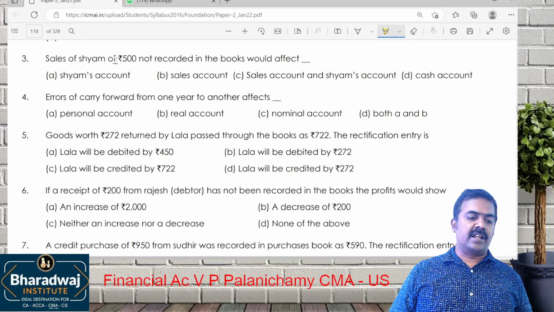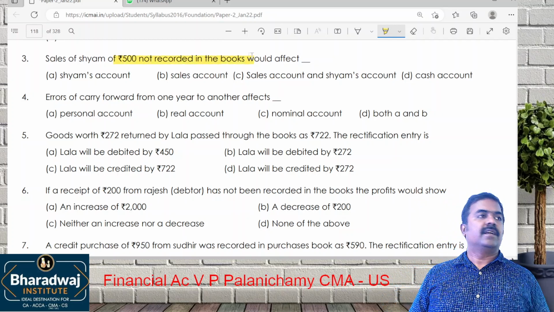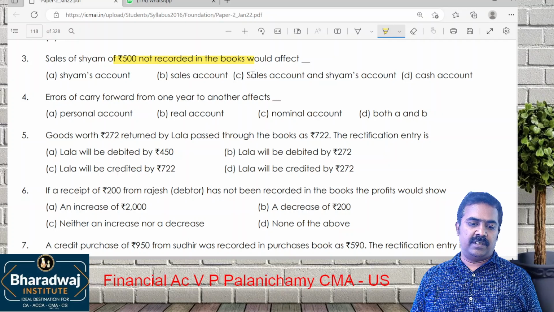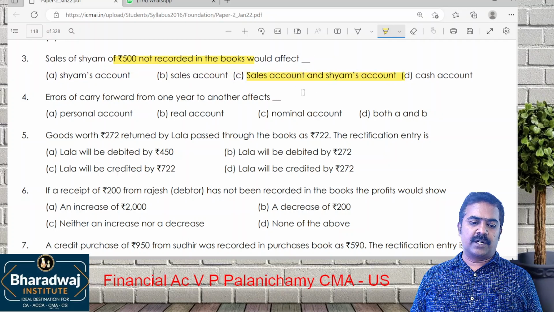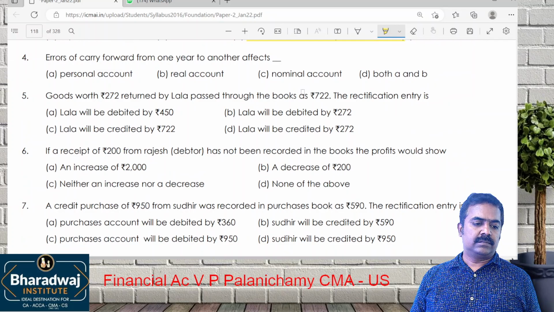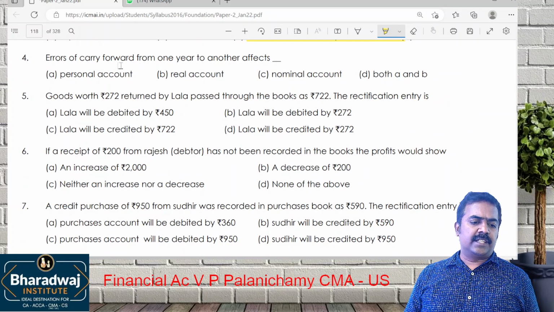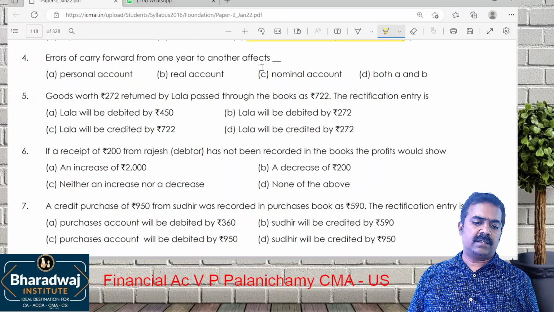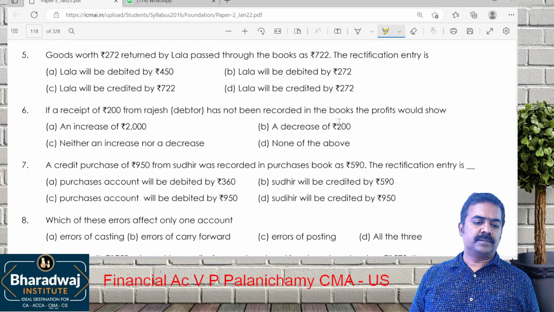It's given not recorded in the books, which means not recorded at all, full omission. It will affect which account? Sales account and Shyam's account. Errors of carry forward in 1 year to another year will affect nominal account.